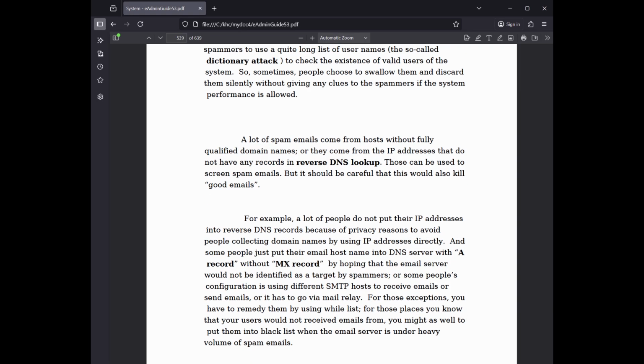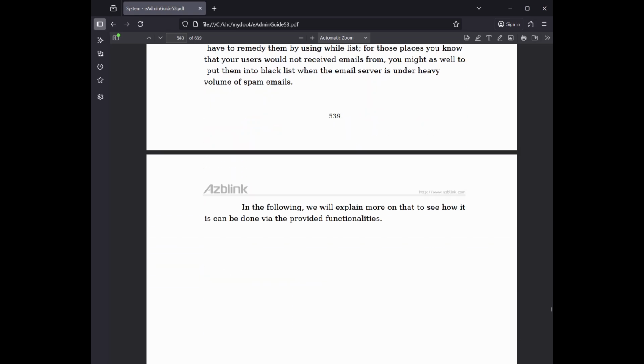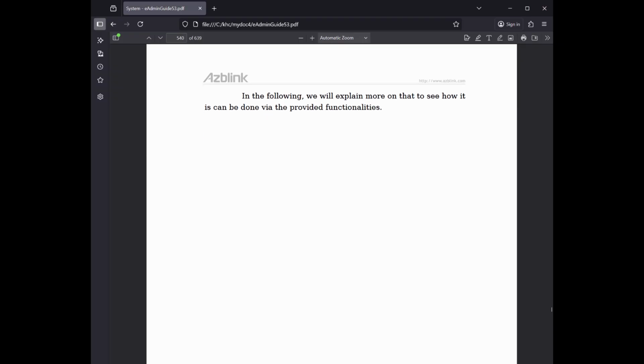For those exceptions, you have to remedy them by using a whitelist. For those places you know that your users would not receive emails from, you might as well put them into a blacklist when the email server is under a heavy volume of spam emails. In the following, we will explain more on that, to see how it can be done via the provided functionalities.